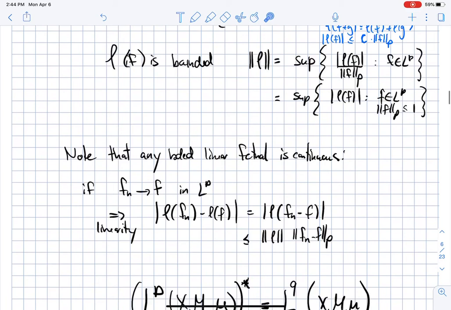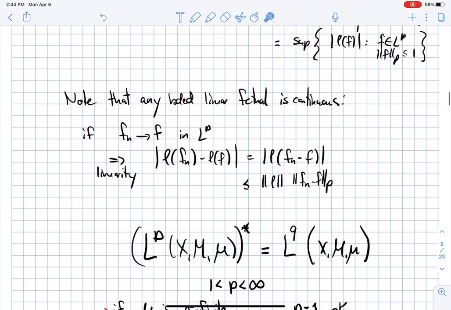It's easy to see just by linearity and boundedness that any linear functional is actually continuous. Meaning that if I take a sequence f_n converging to f in LP, then I take the absolute value of l of f_n minus l of f. Those are two numbers, since l is a functional, so this is a real number minus a real number.